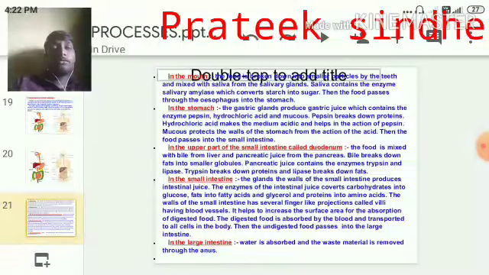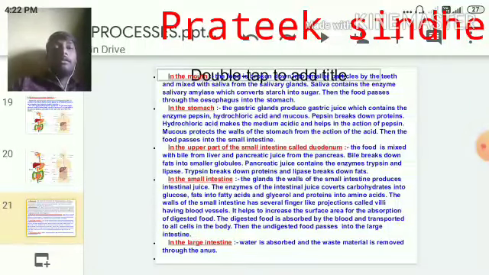The first very important role: hydrochloric acid makes the medium inside the stomach acidic. Why does it have to become acidic?